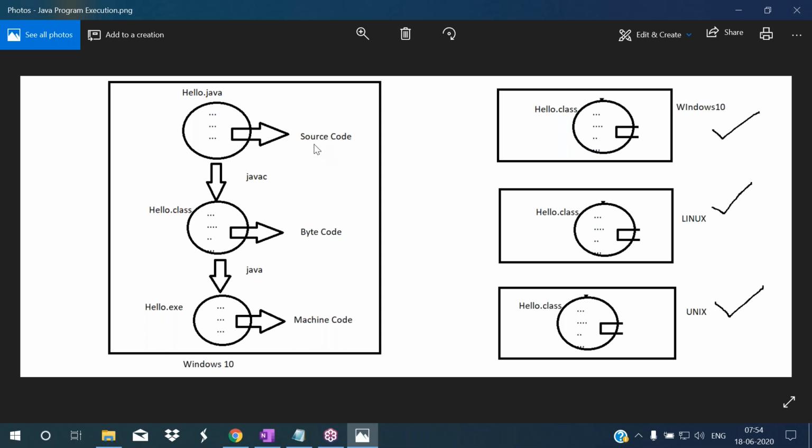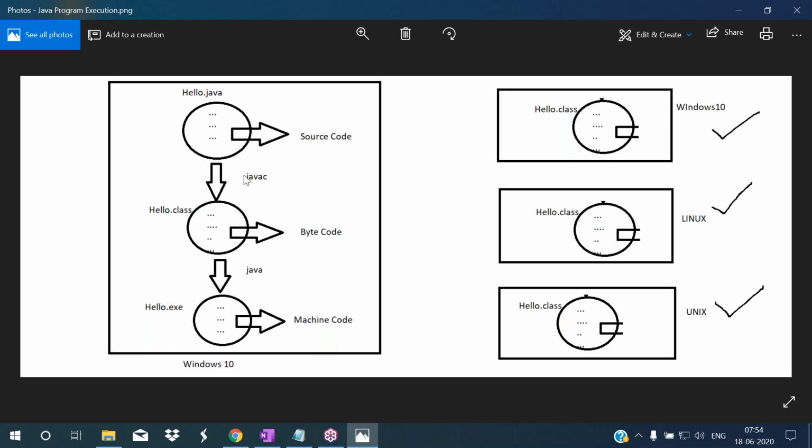That file has which code? Source code. Now this code is in a high level language. Computer cannot understand this code. So we have to convert this from high level code to low level code. For that, we have to compile this program. Generally, to compile a Java program, we use one command. What is that? javac. So with the help of the javac command, I'm compiling this program now.